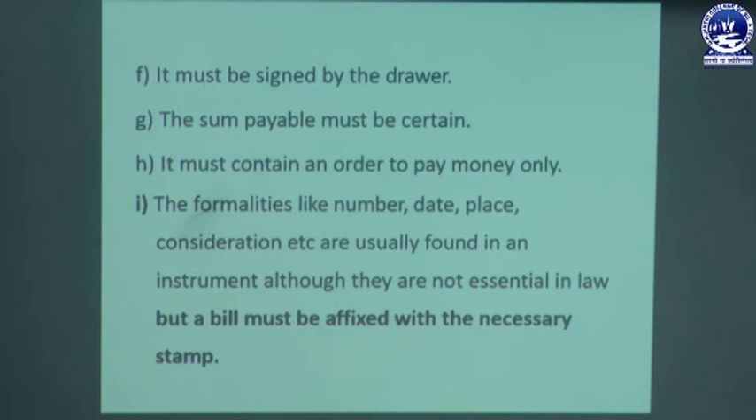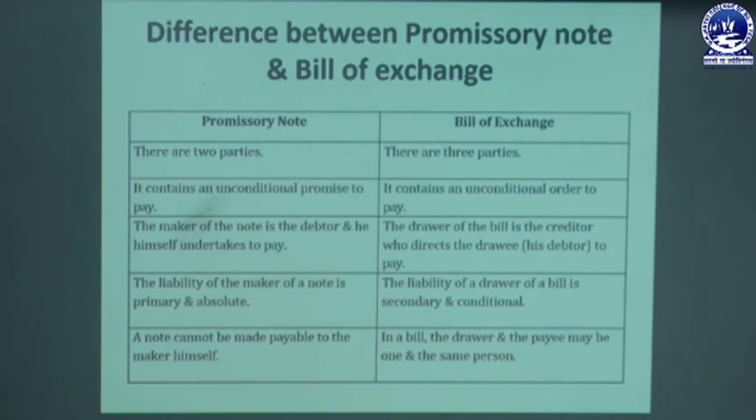And there are certain other formalities that must be taken into consideration for raising a bill of exchange. The formalities are number, date, place, consideration, that are usually found in an instrument. Although they are not essential in law, a bill must be affixed with the necessary stamp. Though that is not necessary, all types of bills of exchange must be affixed with a proper stamp. Otherwise, that is not called a valid bill of exchange.